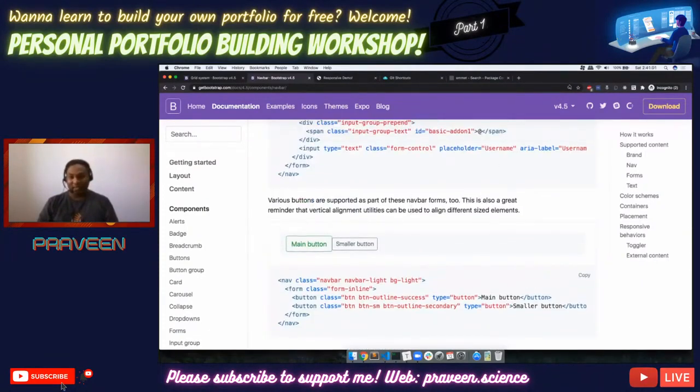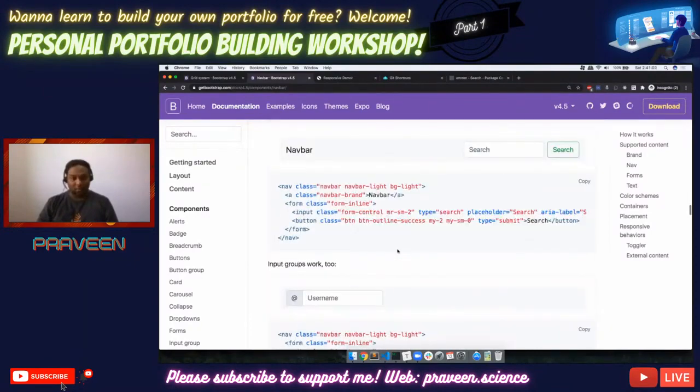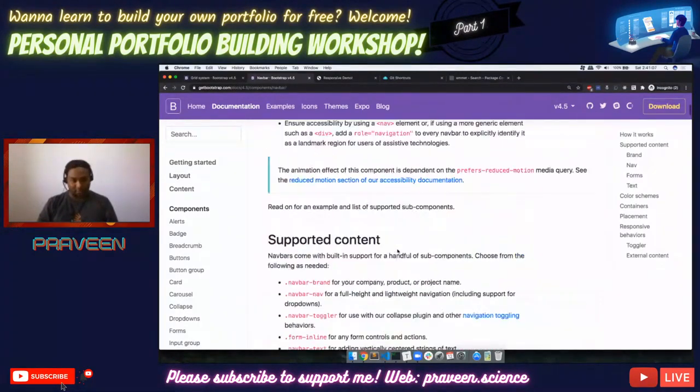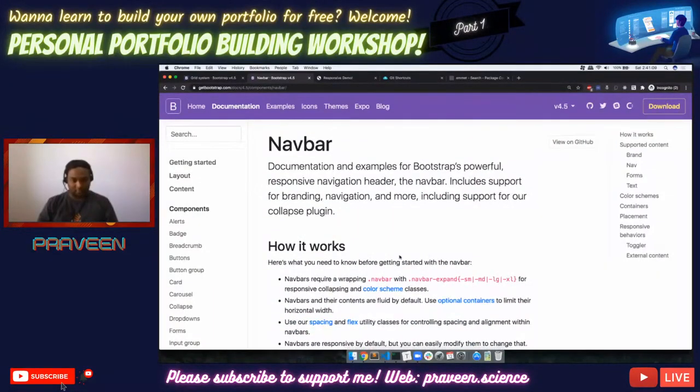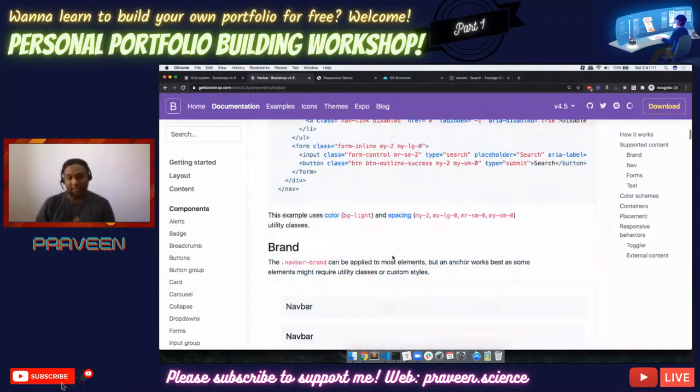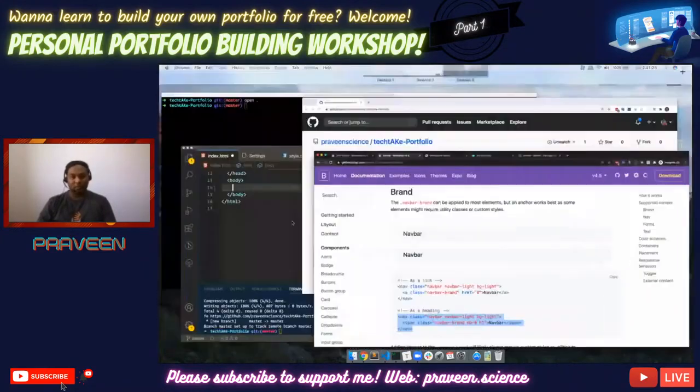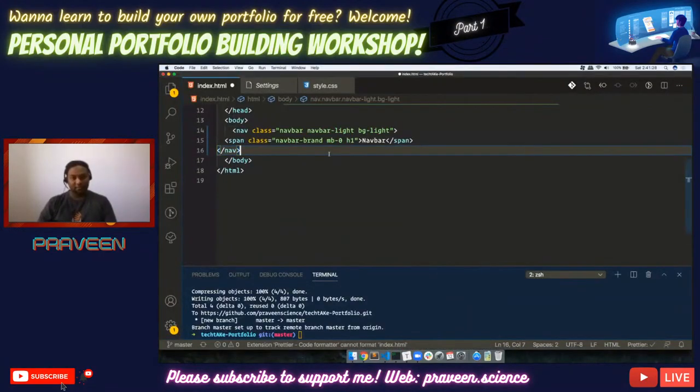Now, we will go with the basic nav bar. So basically, if you need just a simple nav bar, what you need is a nav with the class navbar, whether it is dark or light, and then these classes along with the a tag. Let's take up the whole thing, or let's go with this one as a heading, and then we'll go with the stuff here.